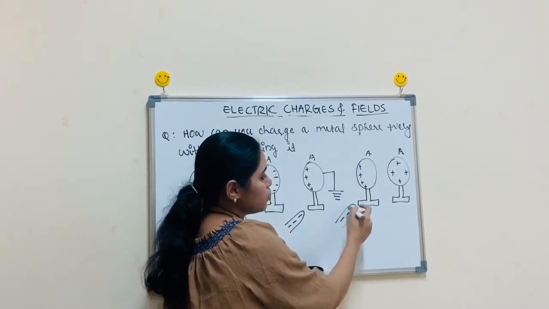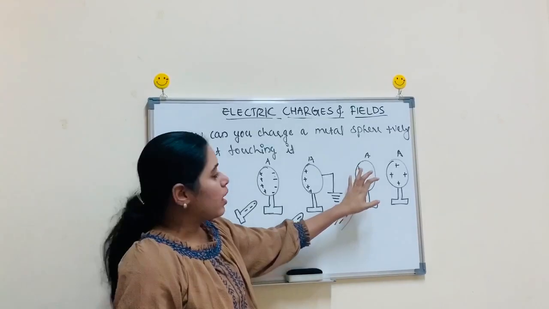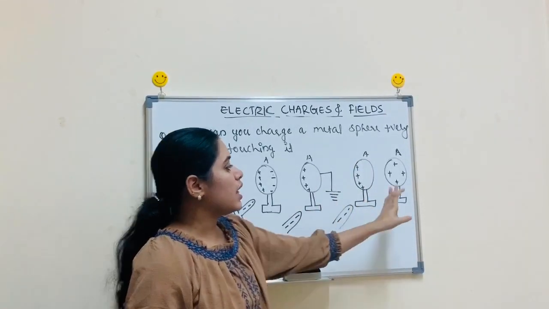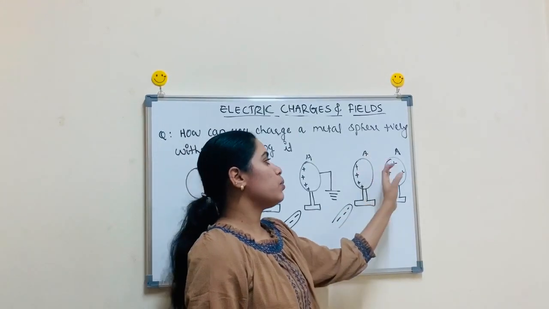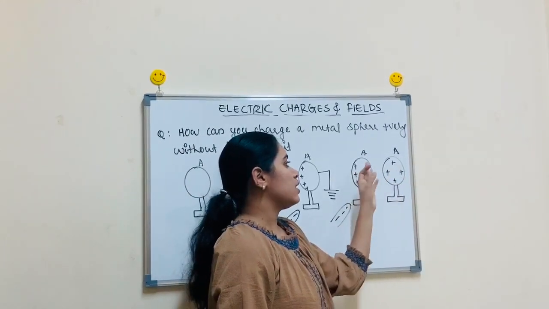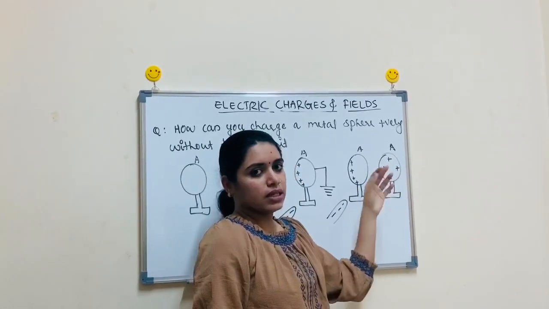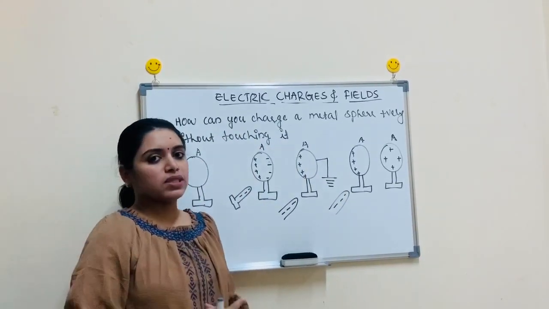Then, due to the attraction of this external charge, the positive free charges will still stay here. And in the last picture, we remove this external glass rod and all the positive charges present in this metal sphere will uniformly arrange themselves in the sphere. This is how we can make a sphere positively charged.